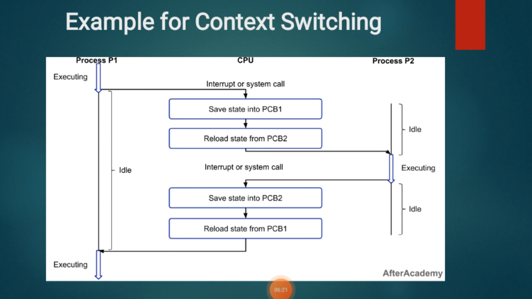So we reload the state from PCB1, and now we are running process P1 in the running state. Similarly, if you want to execute P1, P2 like this, we follow these steps. This is how context switching happens.